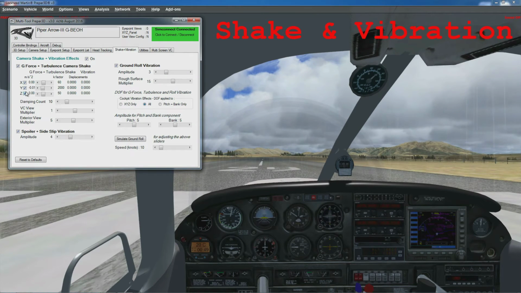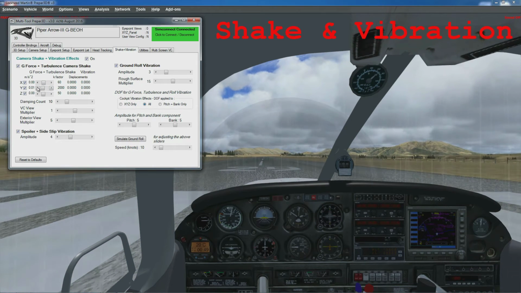Individual XYZ axis, so these can be turned on and off. The slider here is how much movement will be generated for a particular G-force, so those are also individually adjustable. The damping count is how fast the displacement occurs, so you can either have a sort of slower rhythmic shake or a fast jerking shake.